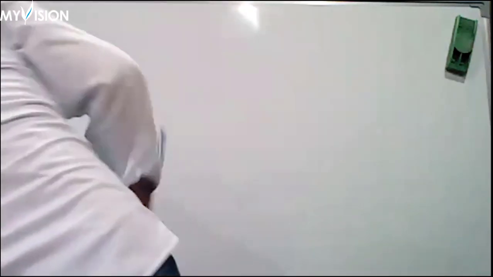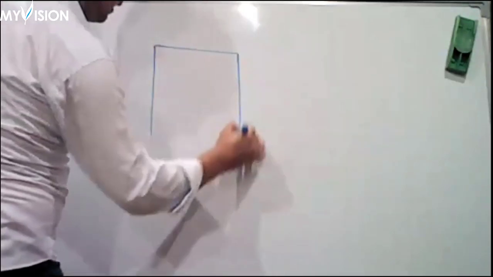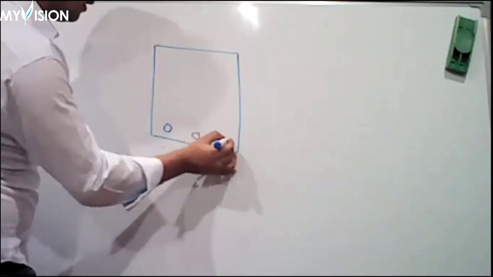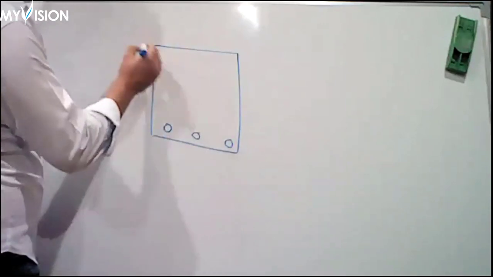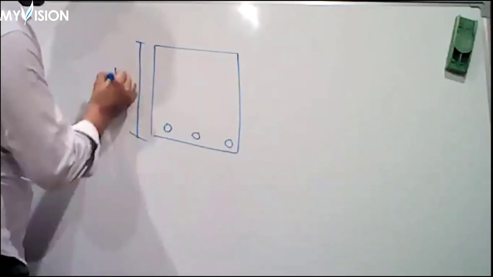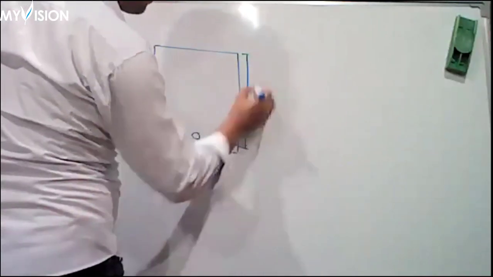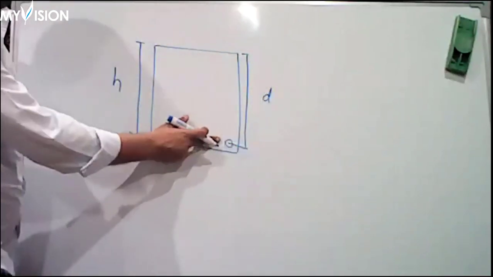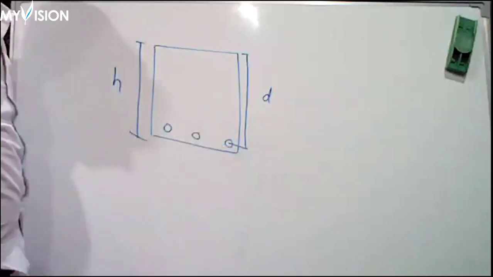See on the board. If this is a beam, these are its longitudinal reinforcements. If this is H, what will be D? D will be from the top to the center of the steel. Effective depth is from top to the center of the steel.